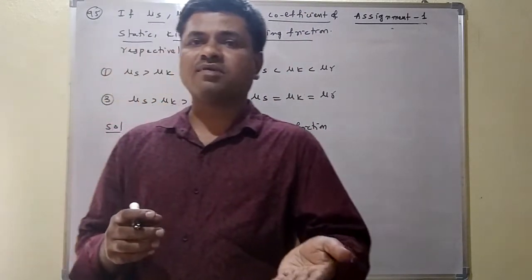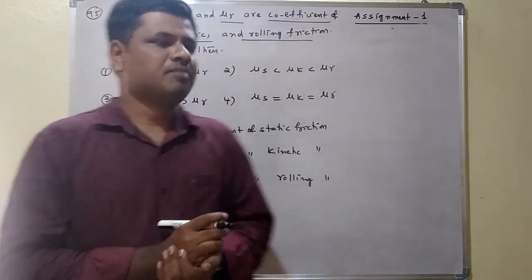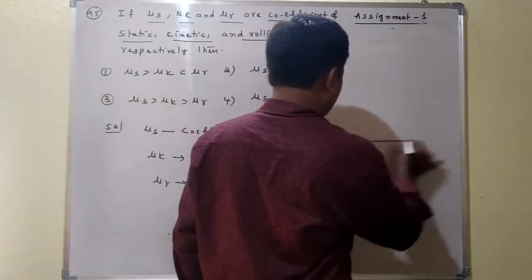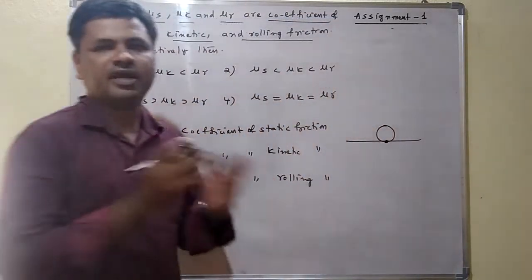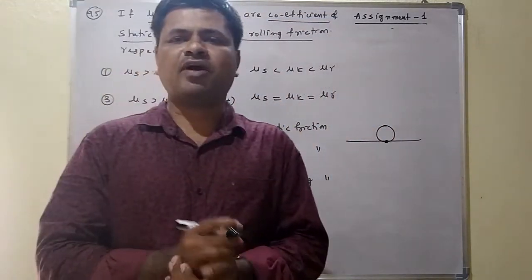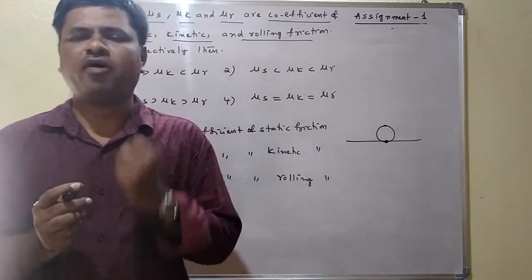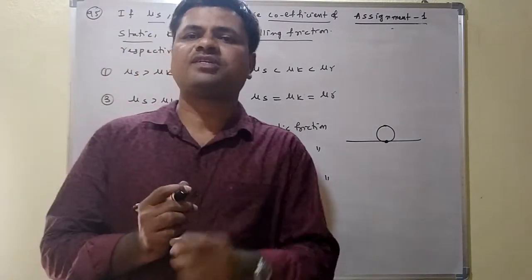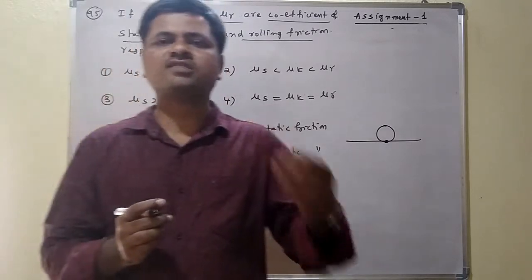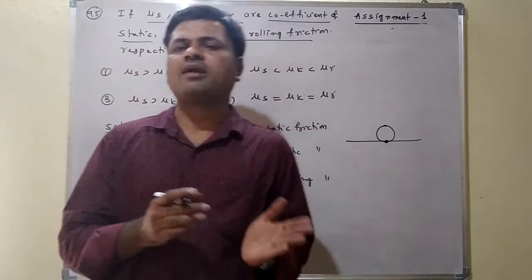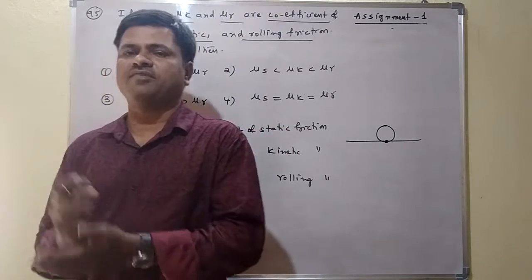But why is rolling friction very small? Because rolling friction only depends on the point of contact between the body and the surface. The point of contact is a small point, and on that point only friction is acting. That's the reason we say rolling friction is very small in comparison to kinetic friction and static friction.